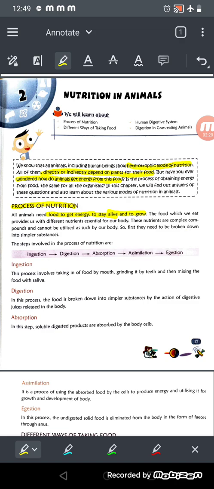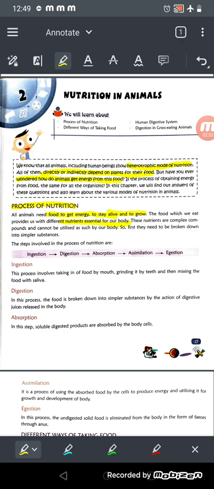The food which we eat provides us different nutrients essential for our body. In class 5 you have read about this: what does food give us? Food gives us nutrients. What are the nutrients? Carbohydrates, minerals, vitamins, proteins, fats, right? And these are very important for the different functions of our body.